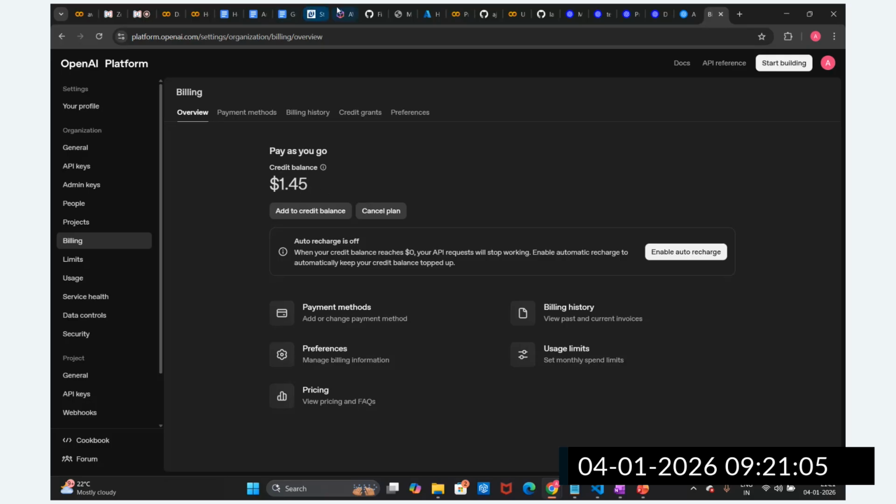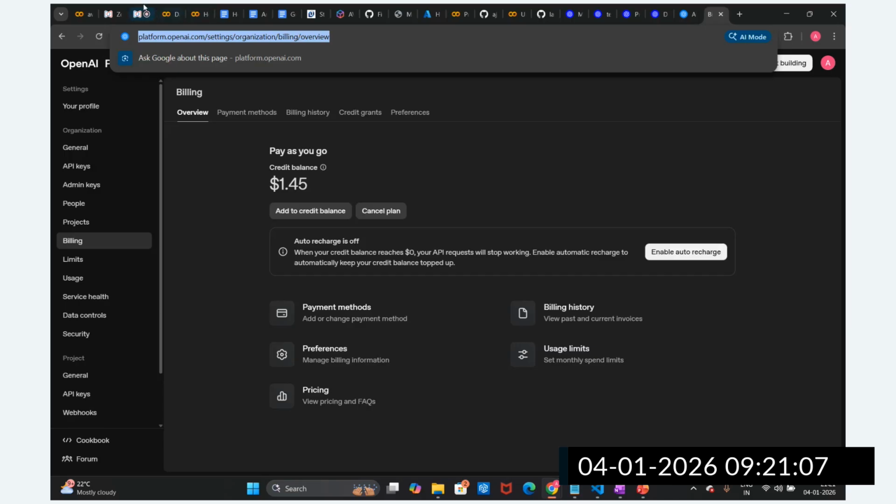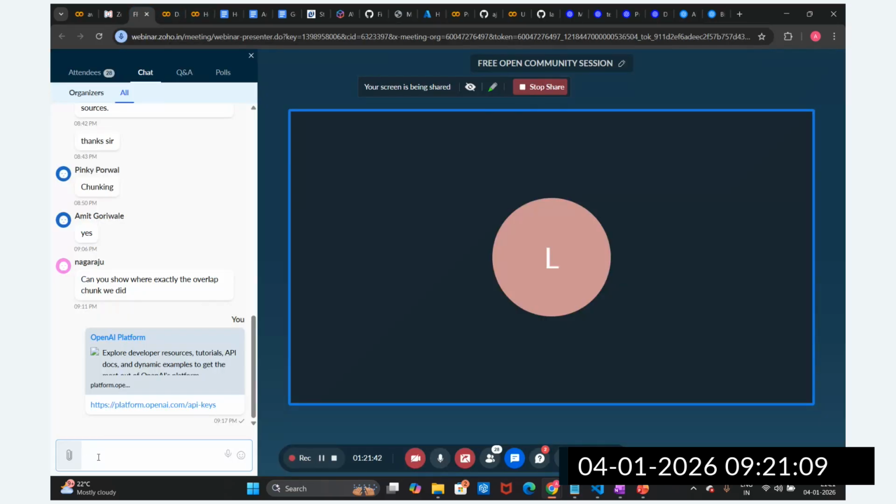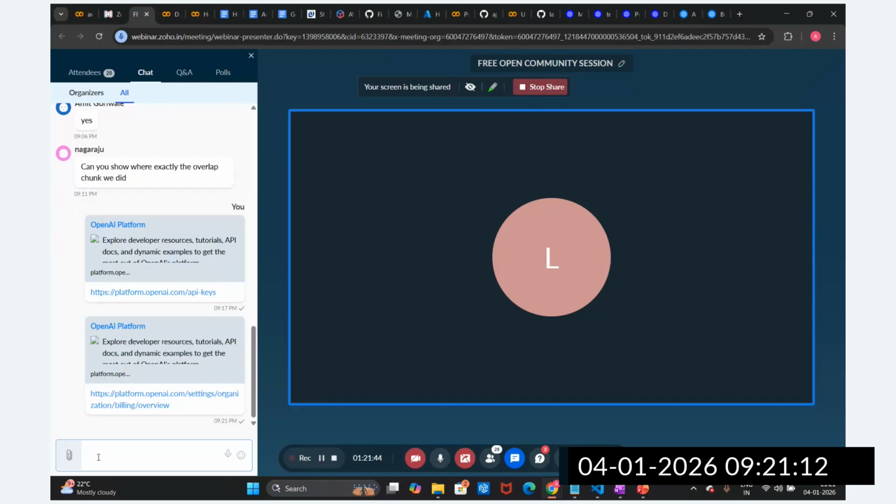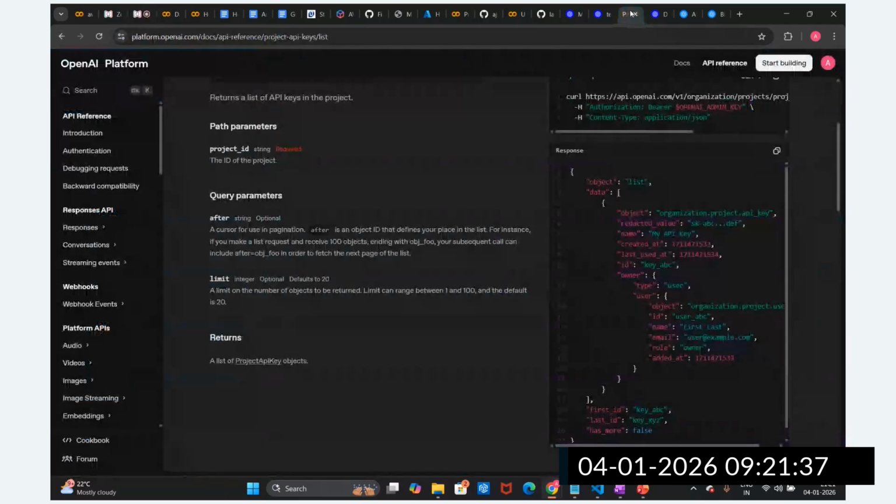So I will provide this link also. If you don't want to go for OpenAI, you can go with Groq, or free AWS Bedrock services with different LLM models, or you can go with the Gemini models. We have different options. If you don't want to spend this $5, we can also go with open source, some Groq Llama models, or Gemini-based different LLM models. You can go ahead and utilize that. Okay, so let me close this.